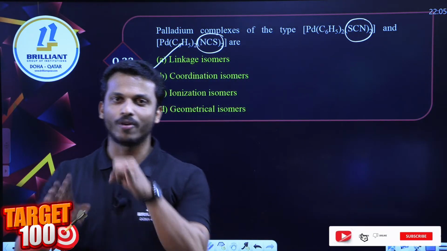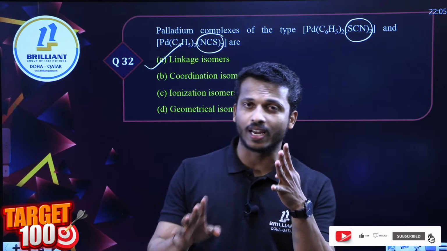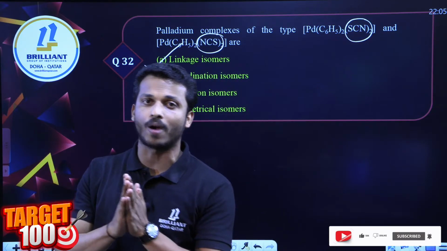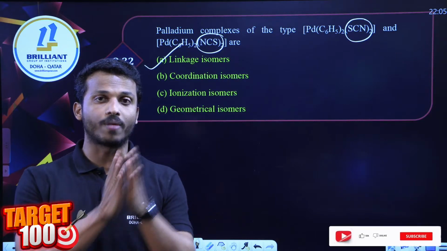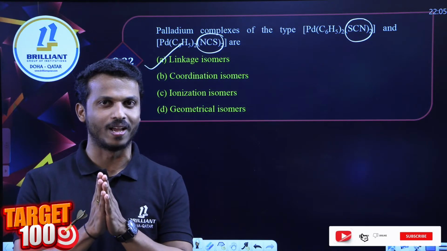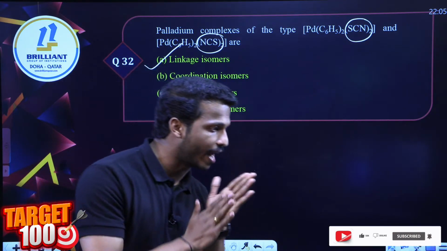So dear all, we covered the IUPAC part, VBT part, metal carbonyls part, Werner's theory, crystal field theory, the application part, and the isomerism part. I am expecting questions mostly from the IUPAC and isomerism parts. Hope you clear this session and the entire questions. Thank you for your good answers.